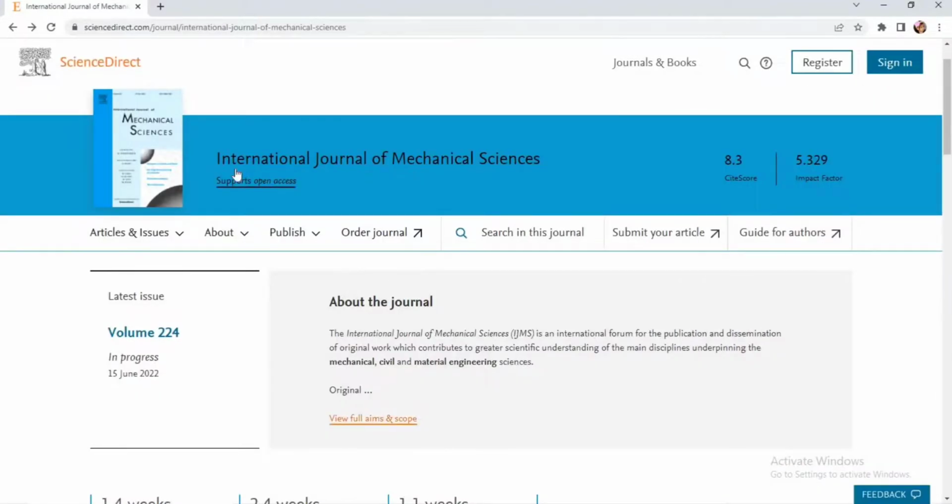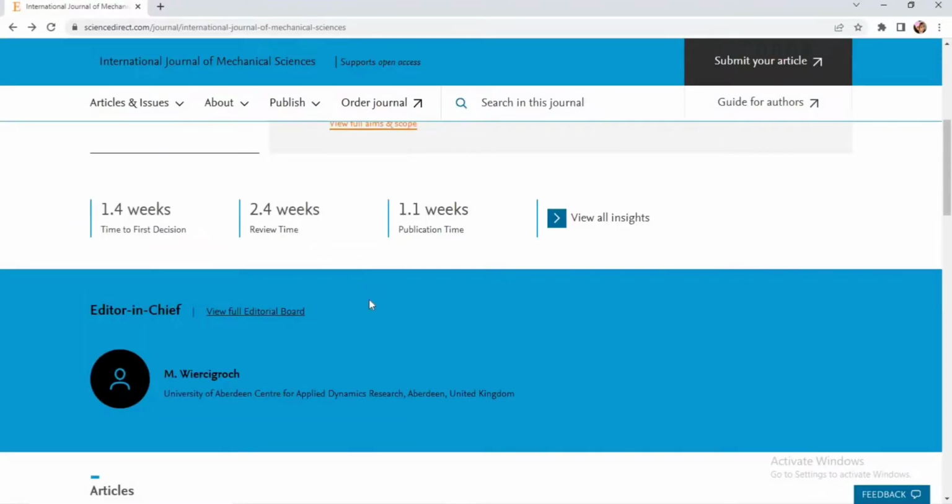So the name of the journal once again is International Journal of Mechanical Sciences. The publication partner is Elsevier. The citation score is 8.3 with the impact factor of 5.3 to 9. Once the manuscript is submitted, within 1.4 weeks we are getting the first decision from the journal side.